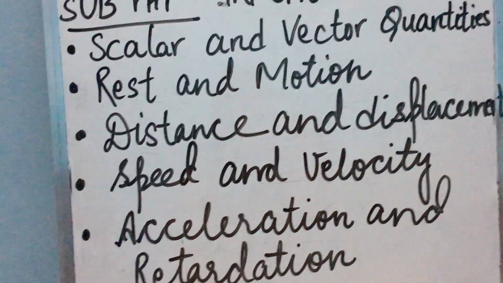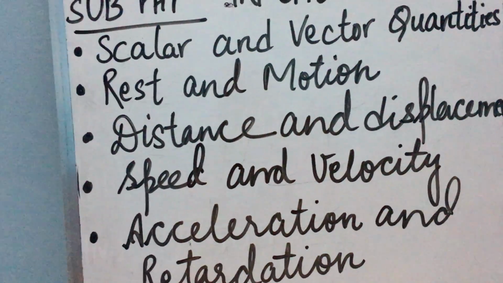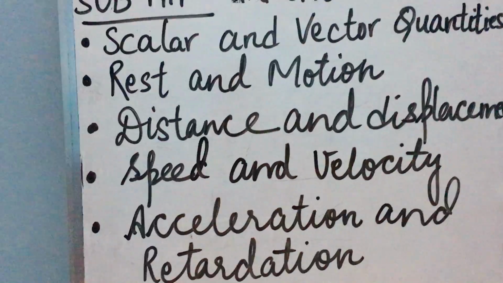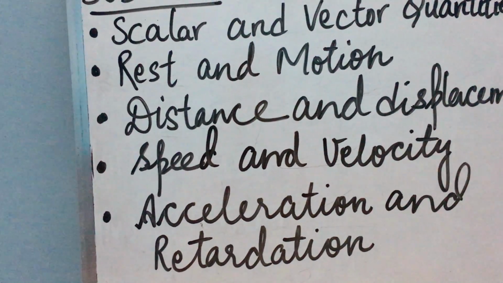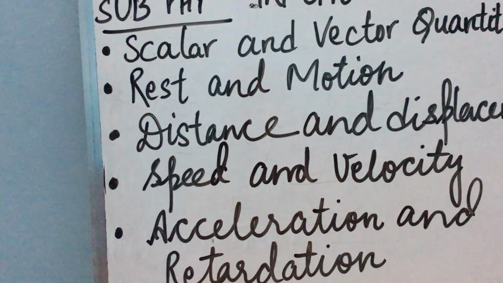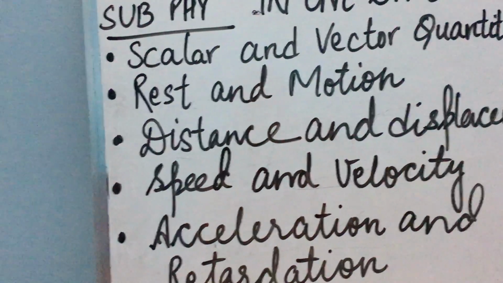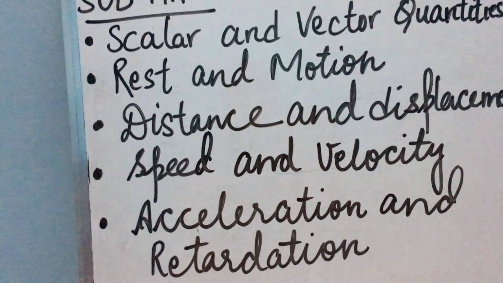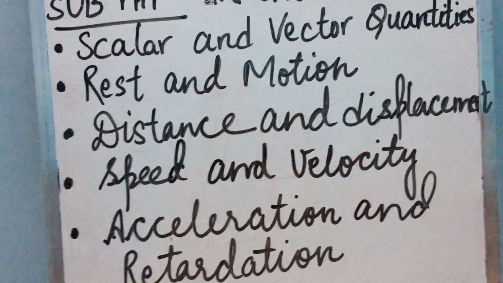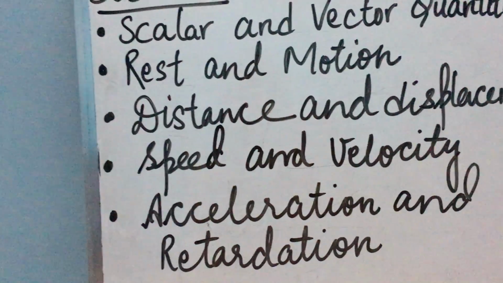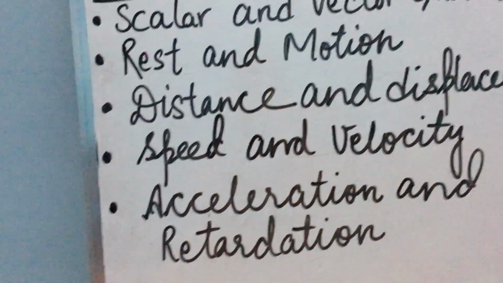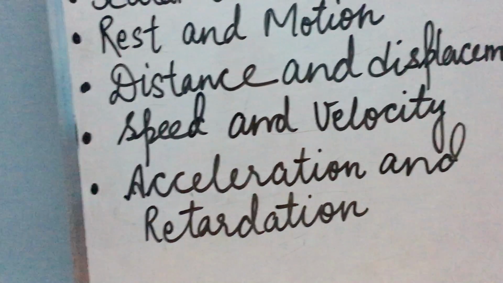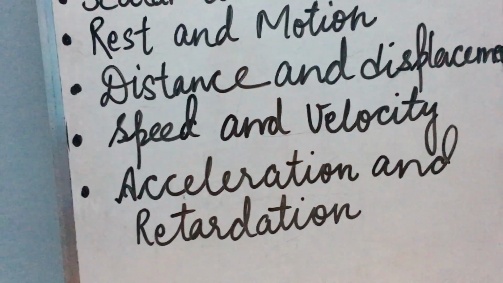The quantities which can be measured are called physical quantities. Any quantity, if you are able to measure it, is known as a physical quantity. Now the physical quantities are broadly categorized into two types: scalar quantities, or scalars, and vector quantities, or vectors. Now what is the main difference between scalars and vectors? Actually, what are scalars? These are the physical quantities which are expressed only by their magnitude.